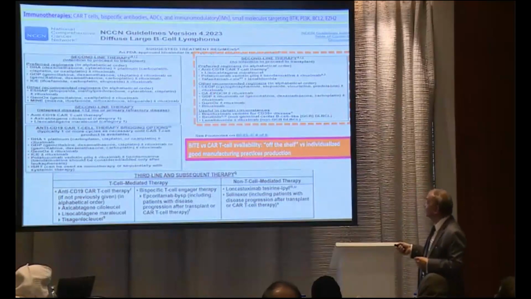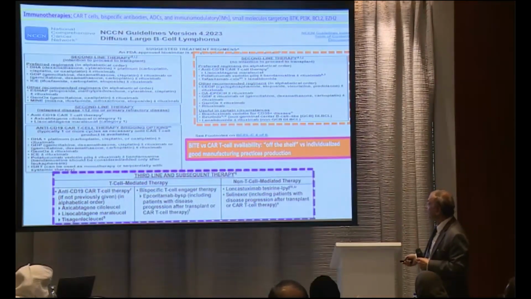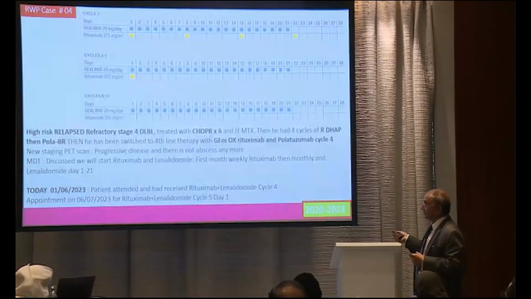Again, going back to NCCN, second line therapy, we have to find something from here. We found that this is done, this is not possible. And now what we have left is only R square, lenalidomide, rituximab. This is the only thing we have left. Otherwise, as we'll discuss later, third line therapy, CAR-T, bispecifics, and these things are not available. So anyway, we started this in this patient.